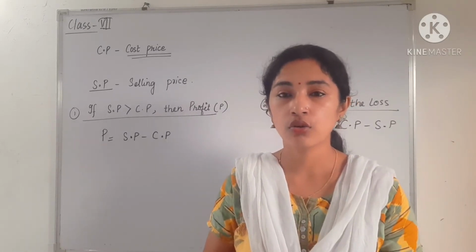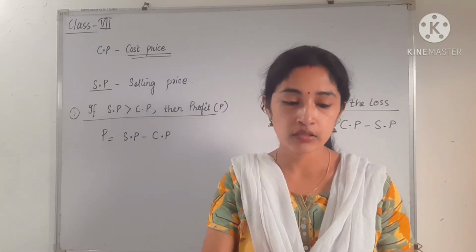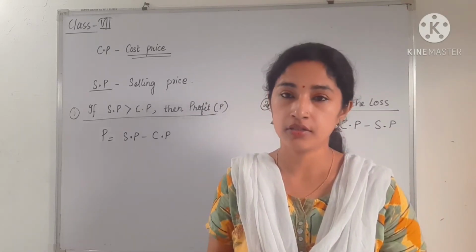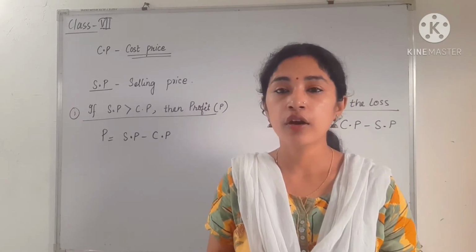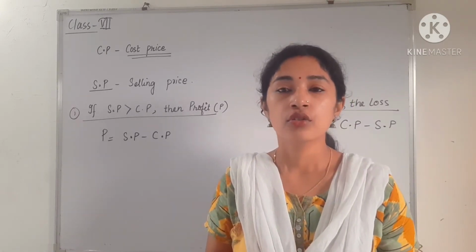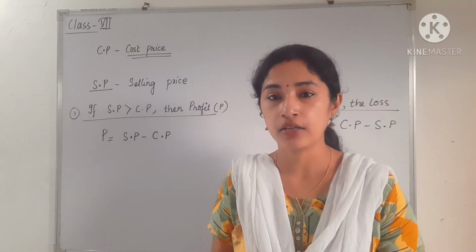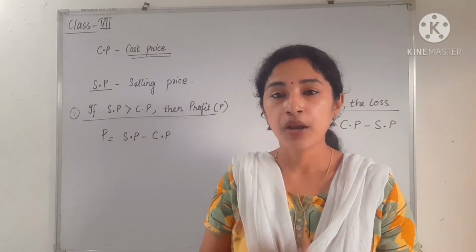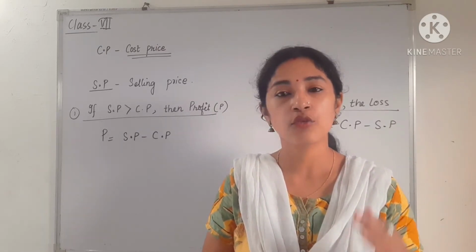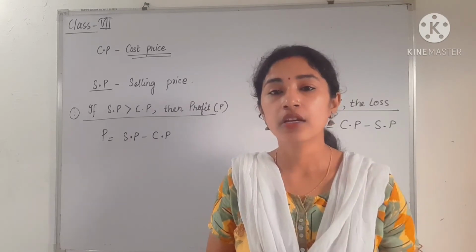Further, you can also keep one thing in mind. Shopkeepers sell the things to us. So if we further sell that article to someone else, then what will happen? Then again there will be cost price and selling price. So the price which is the selling price for that shopkeeper will be the cost price for us.